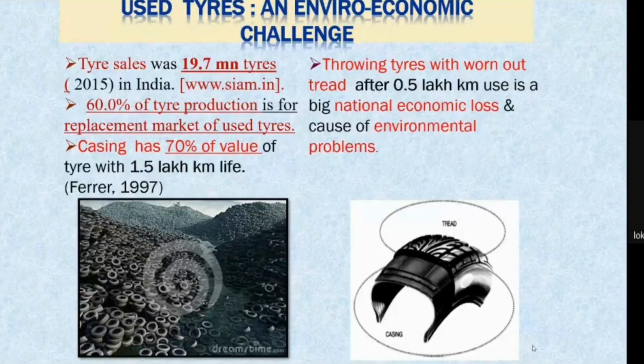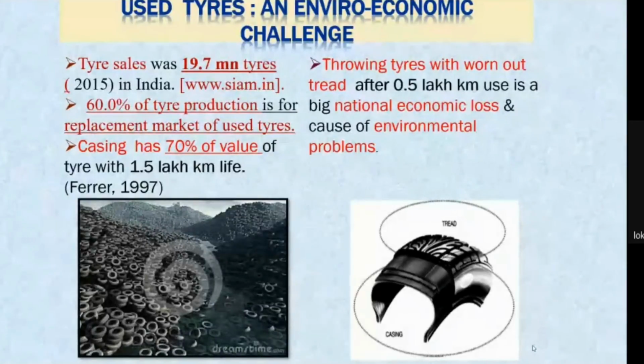All the transportation of goods and passengers is through vehicles, known as automobile vehicles. One important component of the automobile vehicle is the tire. The vehicle has the wheel, and the wheel has the tire, which remains in contact with the road. Due to these tires, the vehicle is able to move from one location to another.